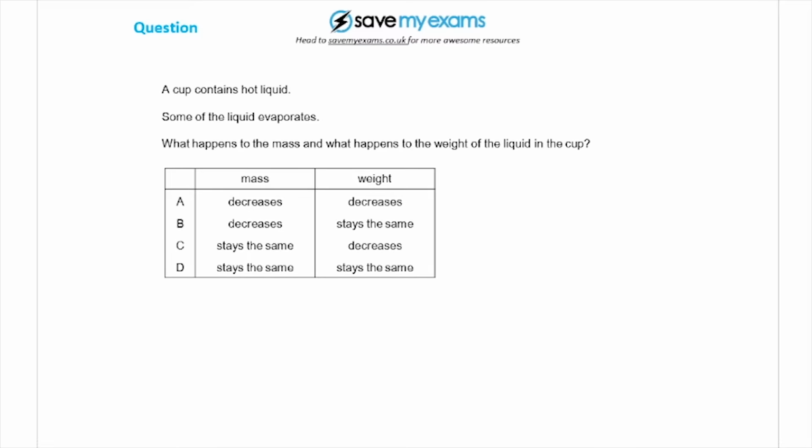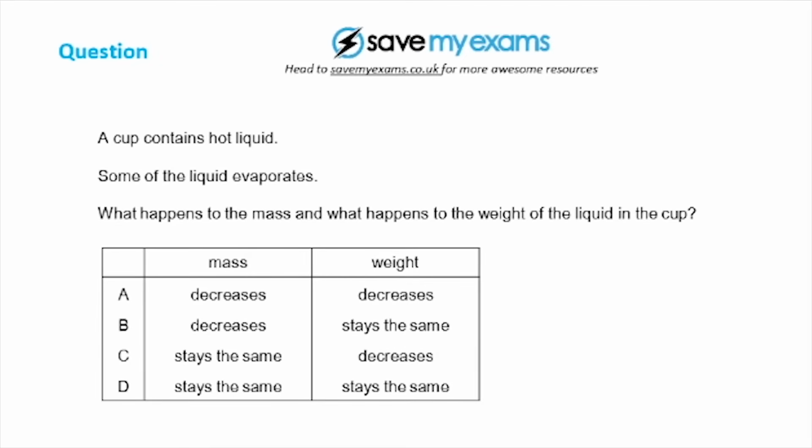A cup contains hot liquid. Some of the liquid evaporates. Of course, if the liquid is evaporating, it means some particles have evaporated, they are out. What happened to the mass and what happened to the weight of the liquid in the cup? Of course, they are both going to decrease. When some of those particles in the liquid evaporate, it simply means that some matter has been lost.